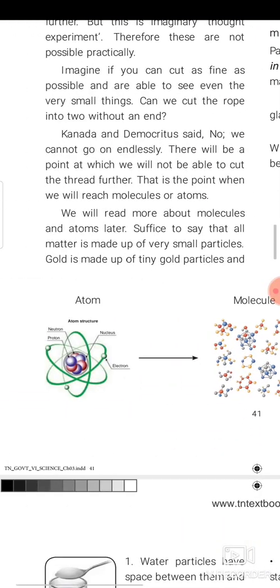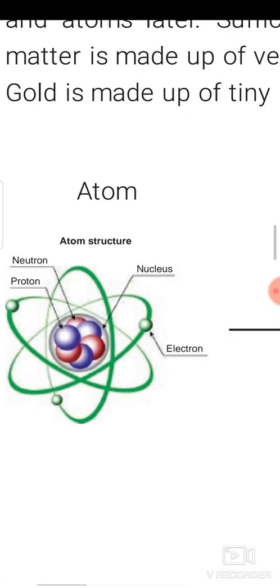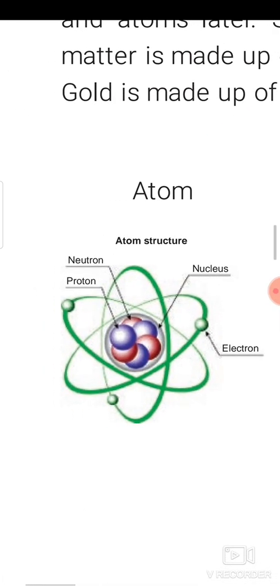Okay. So first, this is the atom. See, this is the atomic structure. At the core, at the center, you can see the nucleus. Inside the nucleus, blue and red colors are given, no? So they are protons and neutrons. Proton is positively charged and neutron is neutral.